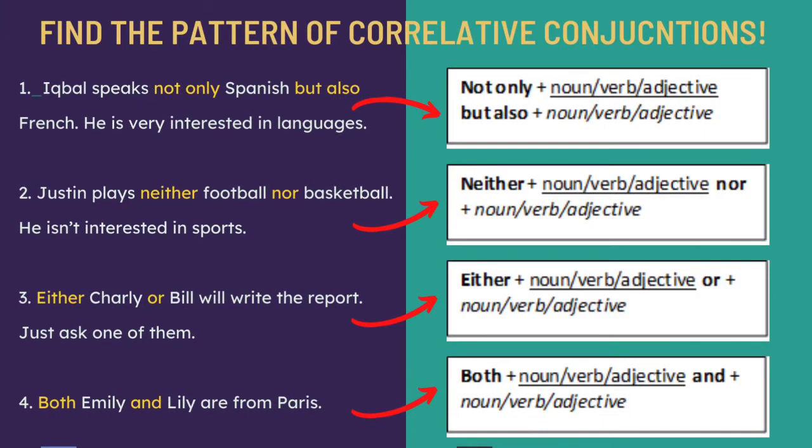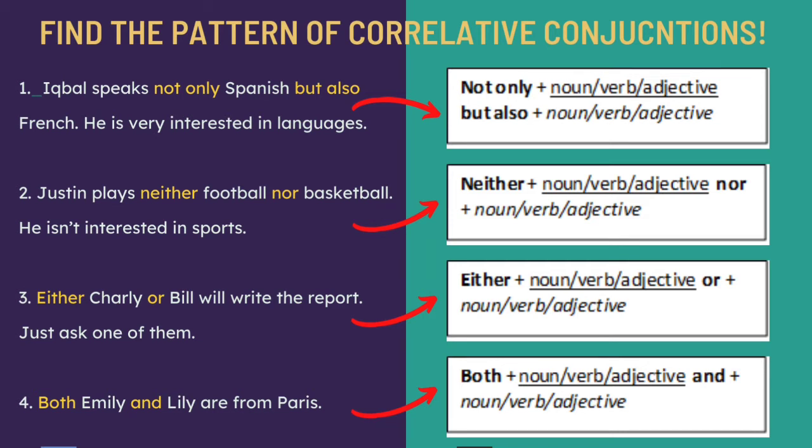Okay, time's up, everybody. Now let's discuss it together. So, if you pay attention to the patterns here, all of the patterns are the same. What makes it different is just the correlative conjunctions. For number 1, after not only is a noun, which is Spanish, and after but also is also a noun, which is French. Then, number 2, after neither is a noun, which is football, and after nor is a noun also, which is basketball.